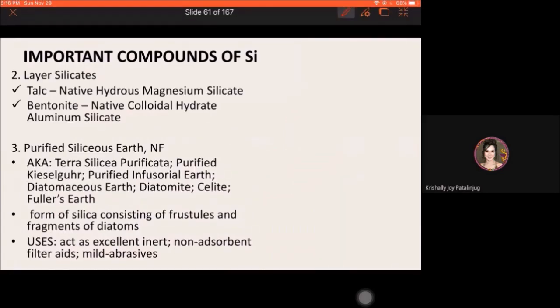Next, after chain silicates, we have the layer silicates, which include talc and bentonite. No problem with these silicate compounds, because these were also introduced to you under the compounds of magnesium. You can just scan over your notes under magnesium for these compounds. Talc, bentonite: take note of their common names. Talc is a native hydrous magnesium silicate. Bentonite is a native colloidal hydrated aluminum silicate.